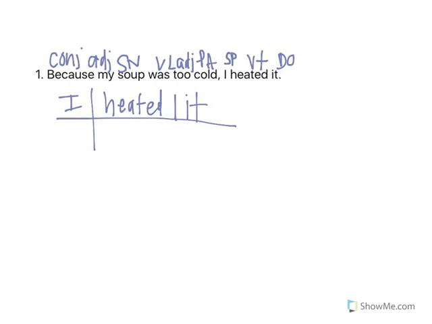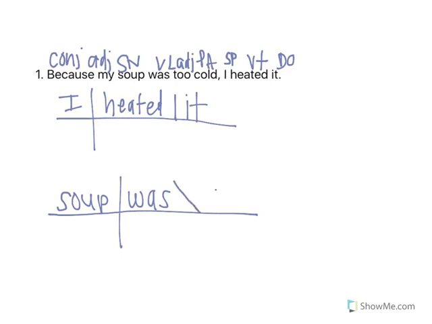I heated it. And then again, we're going to put our dependent clause on the bottom because it has to be connected by this subordinating conjunction. And we're going to diagram this just as normal. Soup is our subject noun. Was is our verb, and it's a linking verb. So the way we diagram that is a sideways line so that cold points back to soup. And then my modifies soup. Whose soup? My soup. And too modifies cold because it's explaining how cold, too cold.